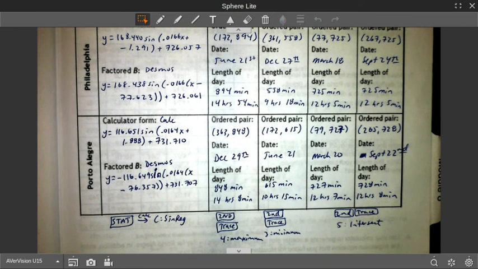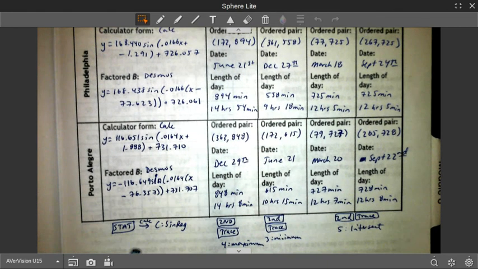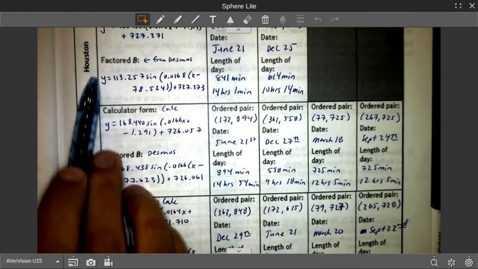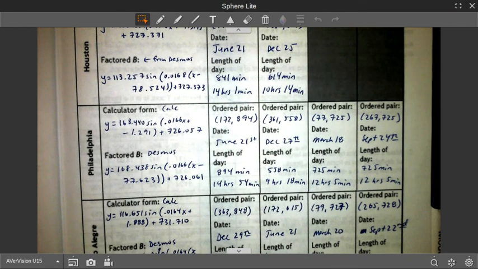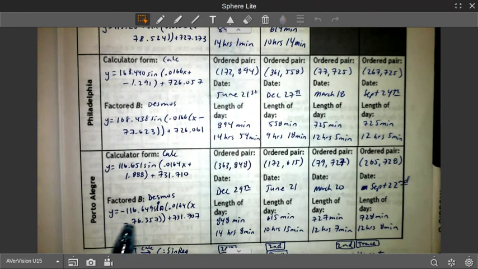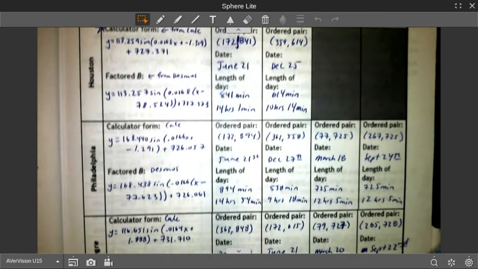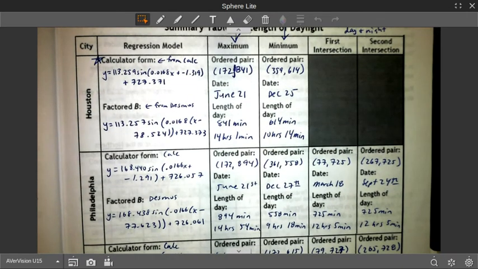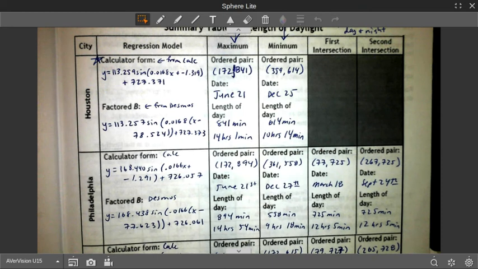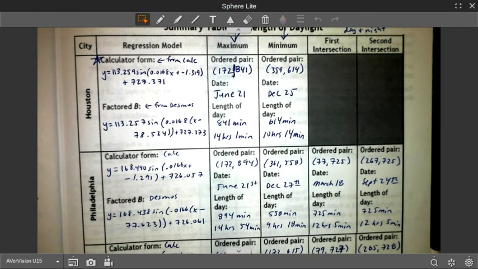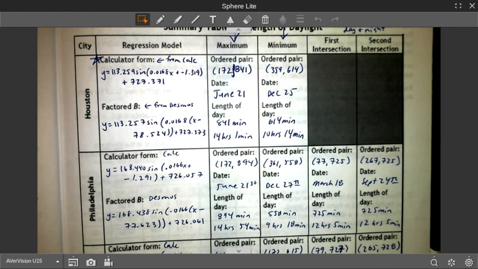Your goal is to choose 3 cities: one northern hemisphere, one southern hemisphere, and one closer to the equator that is not Quito. And you're kind of going to do this whole thing for your new cities as well. So the first step is to select your cities and have them checked by your teacher. And then you're going to go find your data.